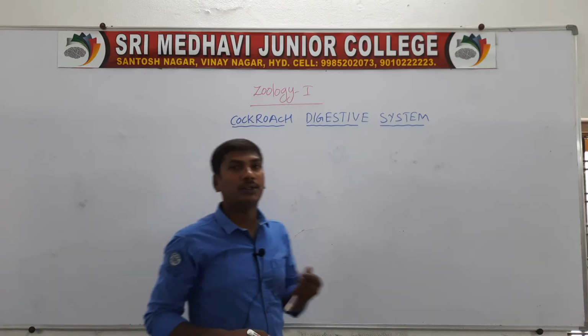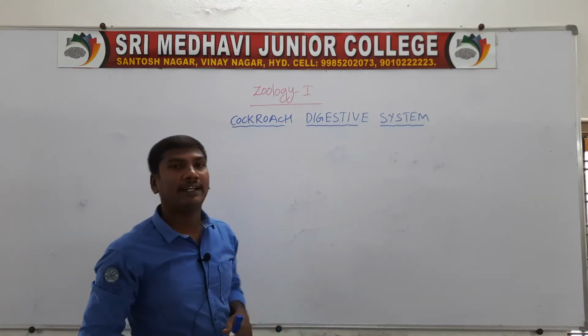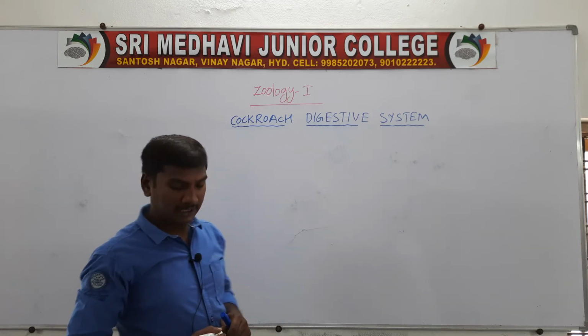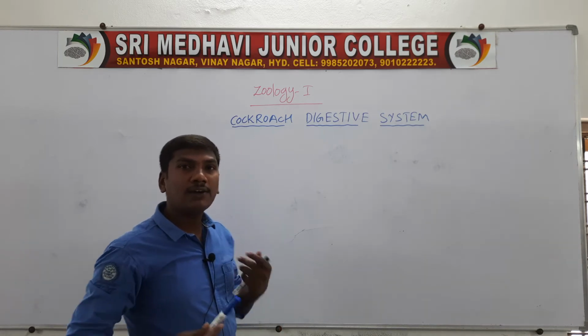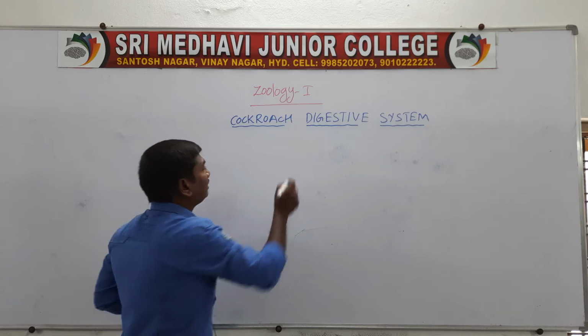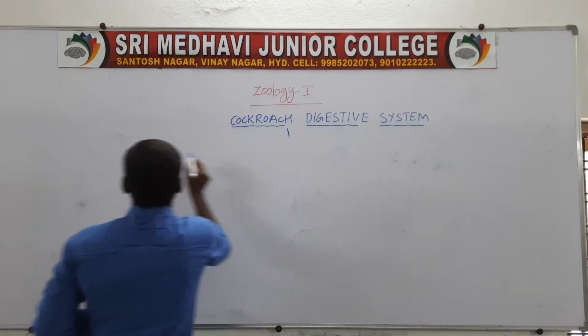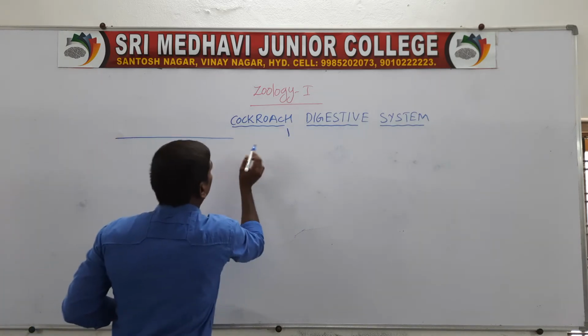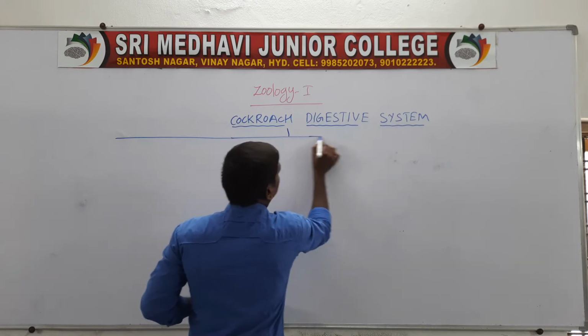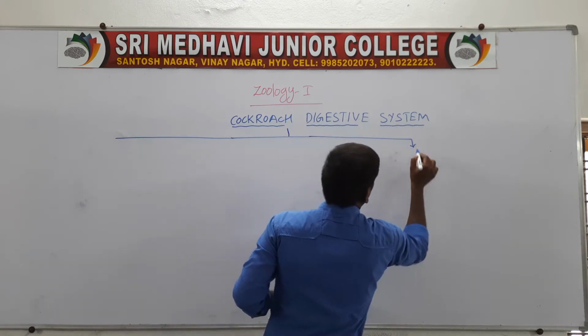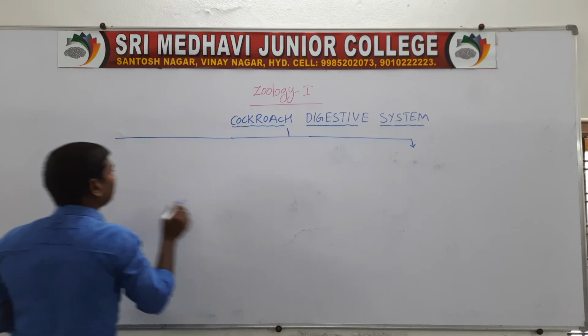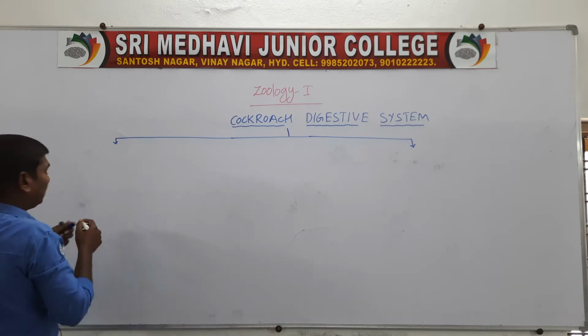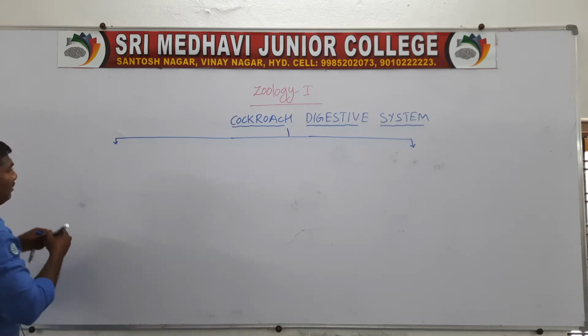Hello everyone. Today we discuss the cockroach digestive system. The cockroach digestive system consists of the alimentary canal and digestive glands.